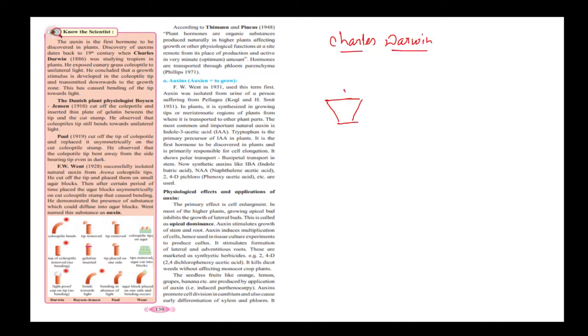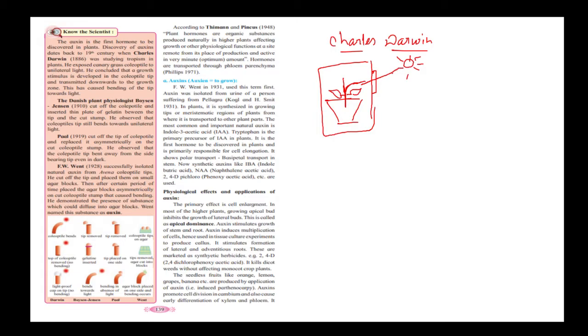So this is the plant, and the plant is initially growing, properly exposed to sunlight. But when the sunlight is cut off and the plant is kept in a box, from one side, this is the window, he allowed the light to pass. The twig of the plant started bending towards the light.